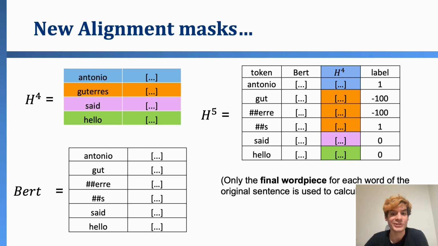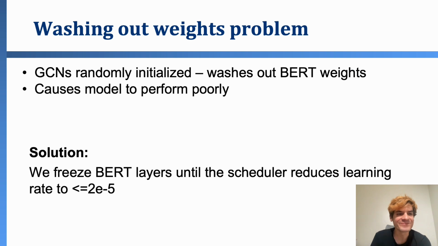This introduces some new challenges because BERT's tokenization strategy is different than ours. So we need to both map to BERT's representations, and then we need to mask some of BERT's representations because we only want to calculate labels once for each entity. Here's an example of that happening. There's a lot of masks in our model.